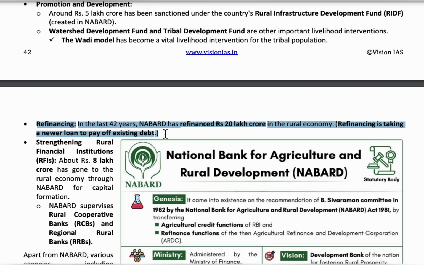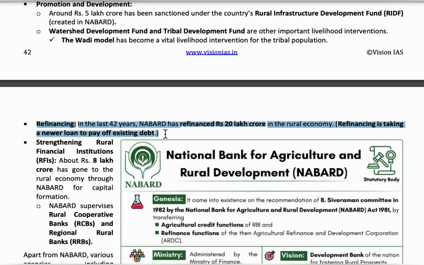That is, before, NABARD has given some amount of loan to the farmer, and if any type of losses has occurred to that farmer, and he is unable to pay the taken amount, the banks will refinance him, will again give the loan to clear off the previous loans, and he can keep some amount and improve his agriculture, and he can pay the amount again. Okay, this is called refinancing.